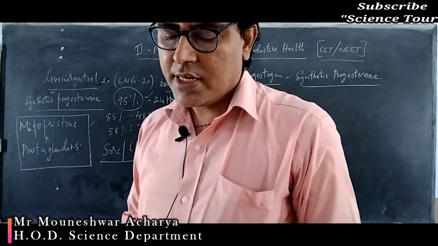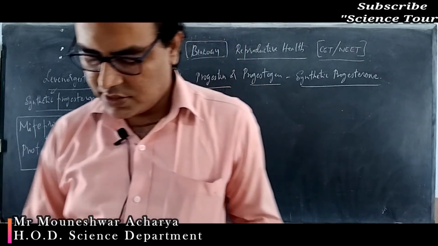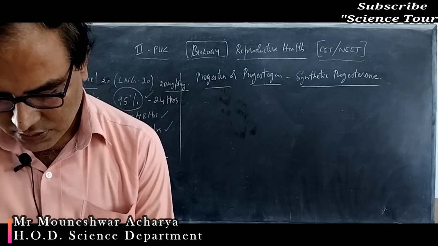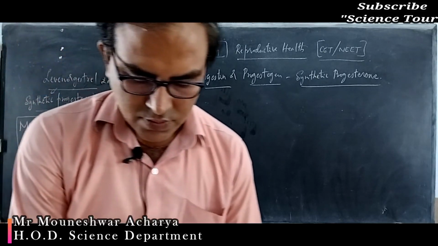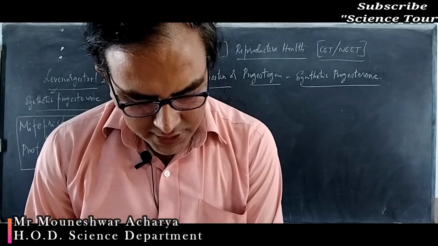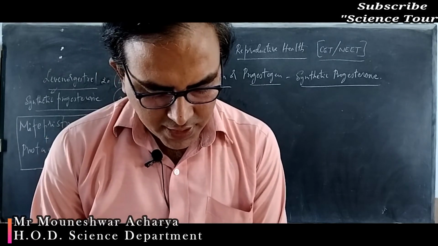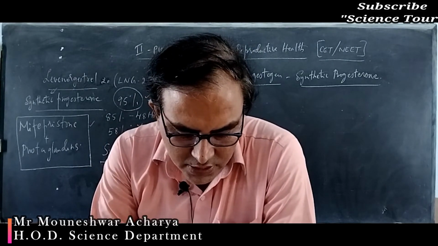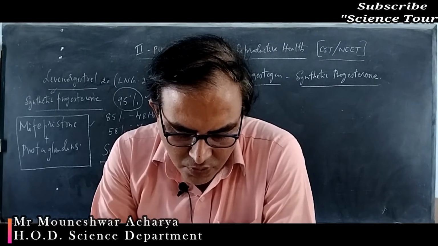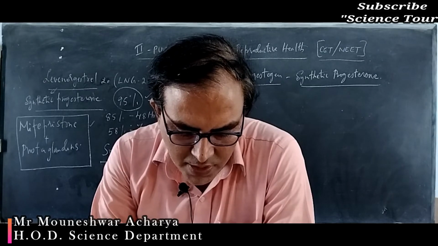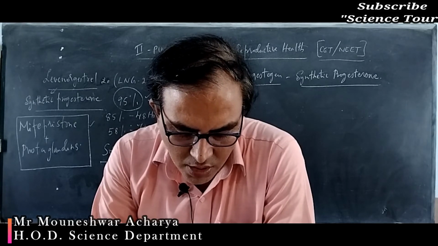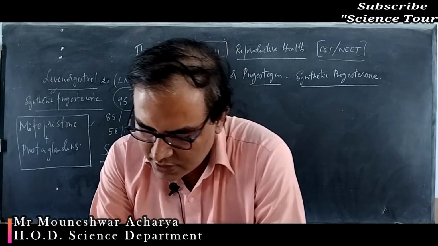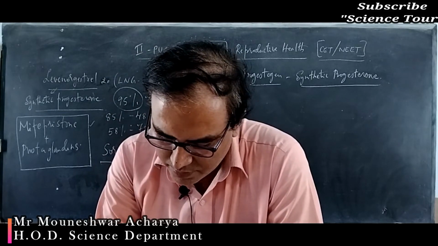Next, question number 17. The stage transferred into the uterus after induced fertilization of ova in the laboratory is: 1, zygote; 2, embryo at 4 blastomere stage; 3, embryo at 2 blastomere stage; or 4, morula. After fertilization of the ovum in the laboratory, the right option is the morula.